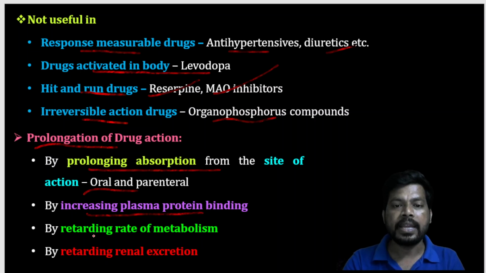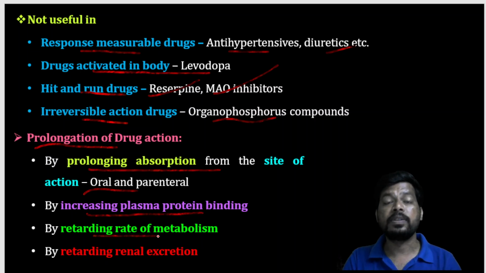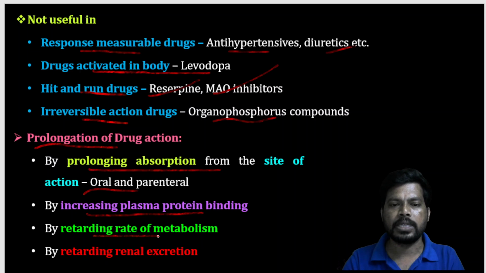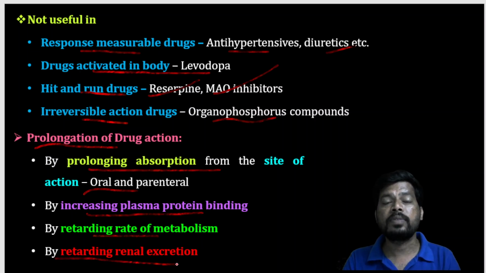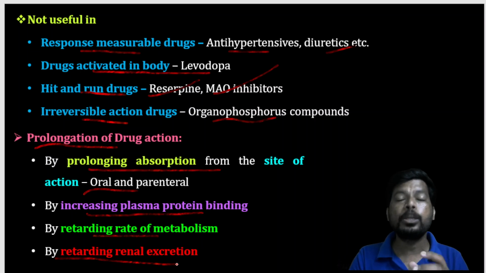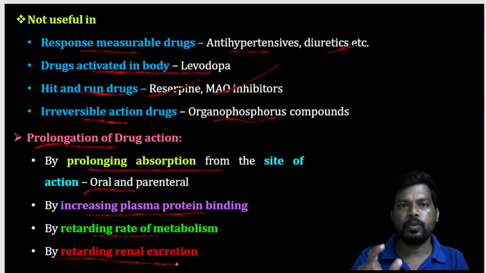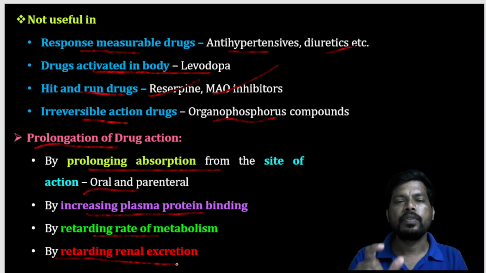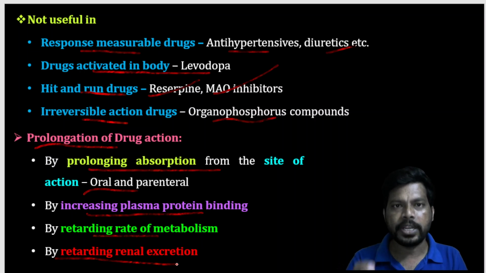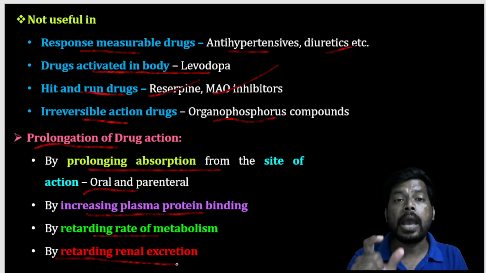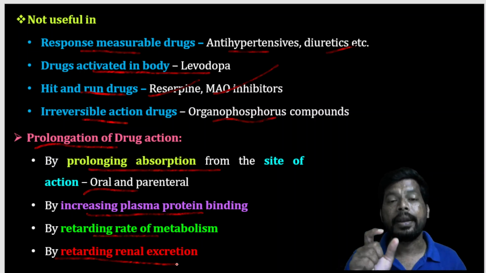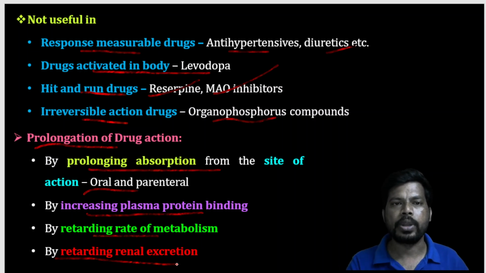By retarding drug metabolism, if the drug is not available for metabolism, the drug half-life increases. By retarding the renal excretion, some of the drugs, especially highly lipophilic drugs, are not available for excretion, because if a drug molecule wants to be excreted, it should be highly polar in nature. The polar molecules are readily eliminated from the body.